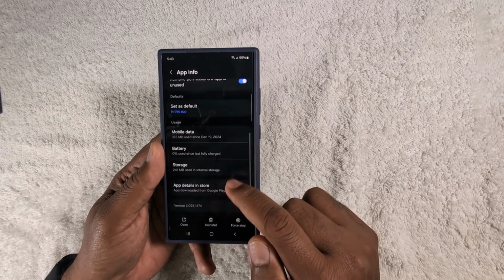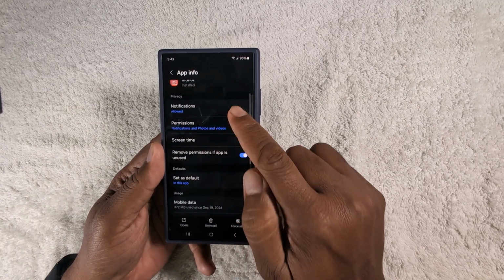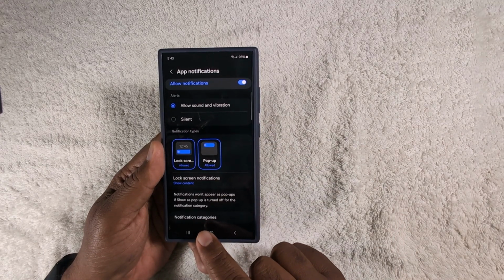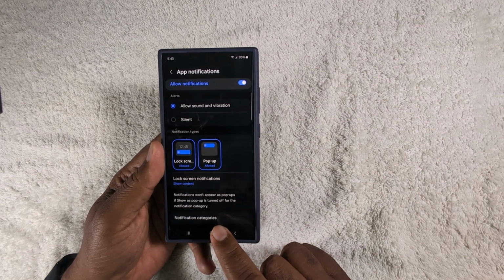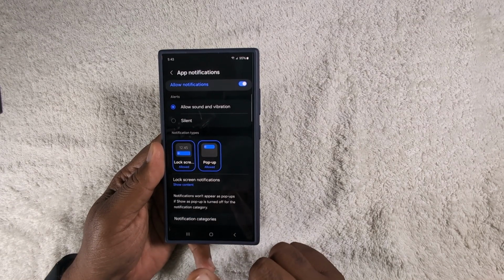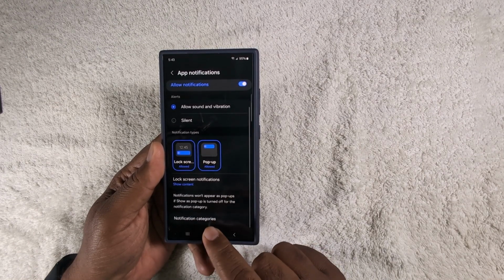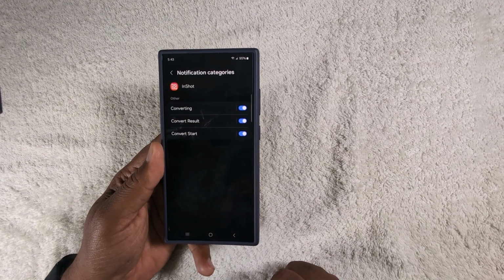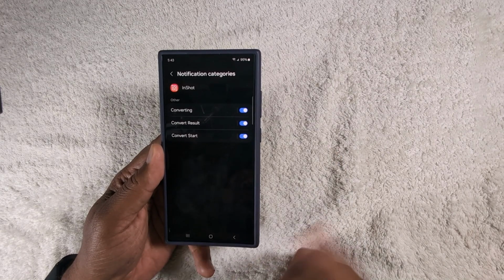Now, when you scroll down, first tap the notification on your device. Now at the bottom, you can find the notification categories option. So tap on it. Make sure when I enable this option, you can see this option on your device. So make sure to enable the option. Now tap the notification categories. Now here you can see the different options.